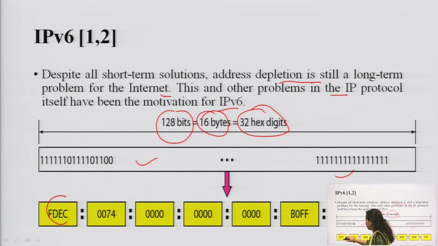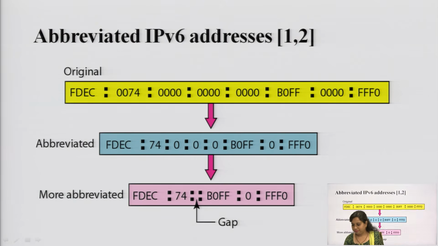You can see over here, this is FDEC, this is 0074, this is 4 times 0, and this is again 4 times 0. So, this is how you have to write this 128 bits of data, and this is showing the range.